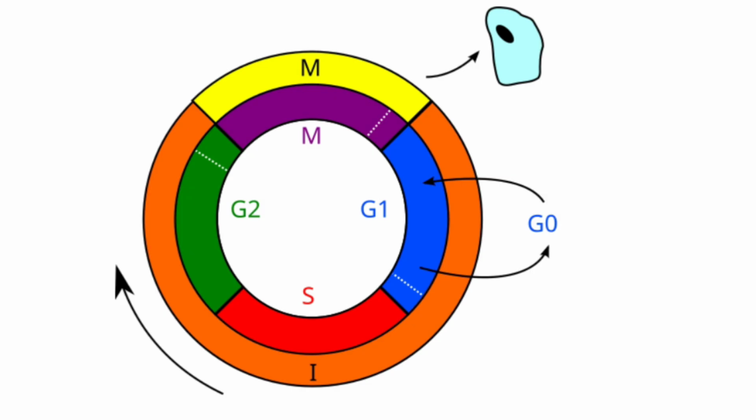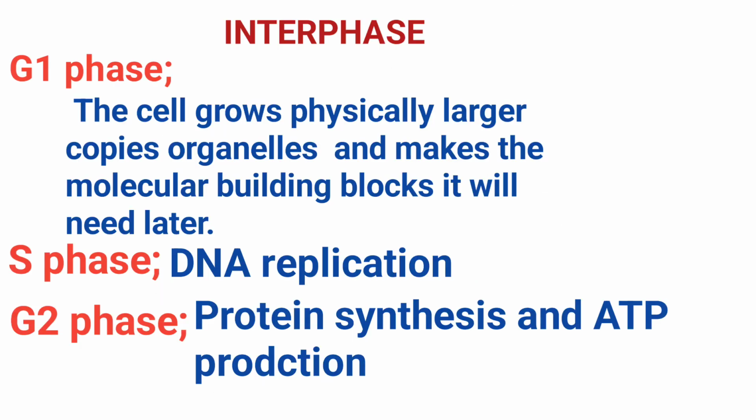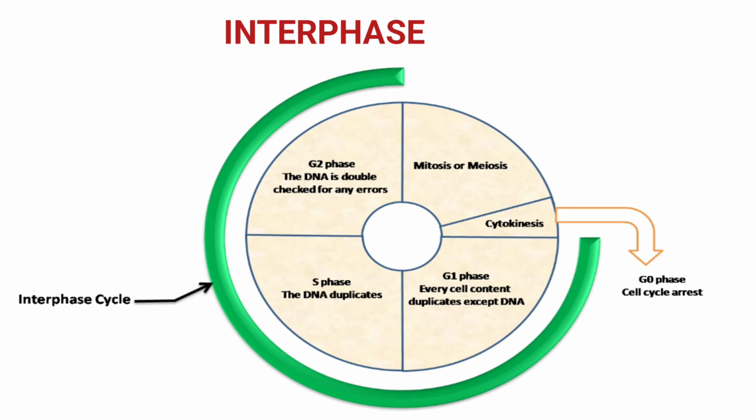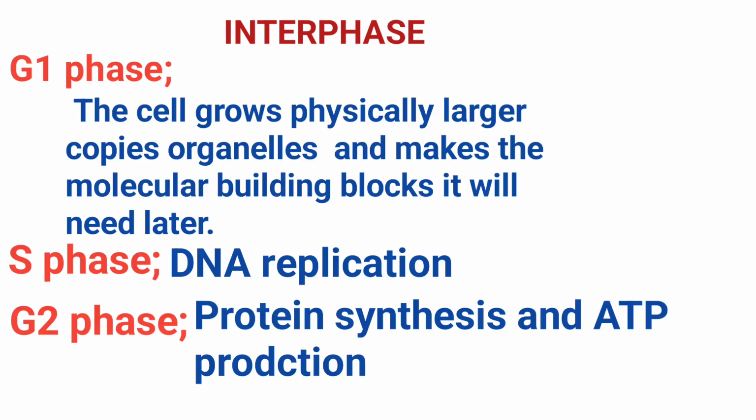The S phase. The cell replicates its entire DNA. By the end of this phase, every chromosome consists of two identical sister chromatids, joined at a central point called the centromere. The DNA count has doubled, but the chromosome count remains the same. In animal cells, the centrosome, that's the microtubule organizing center, also duplicates to help the chromosomes pull apart.